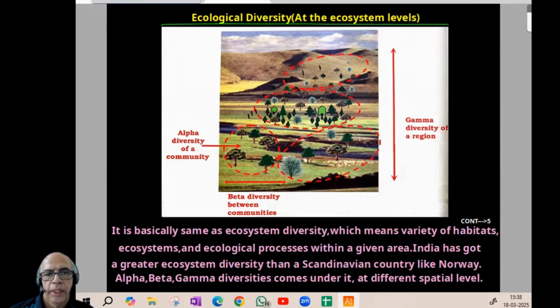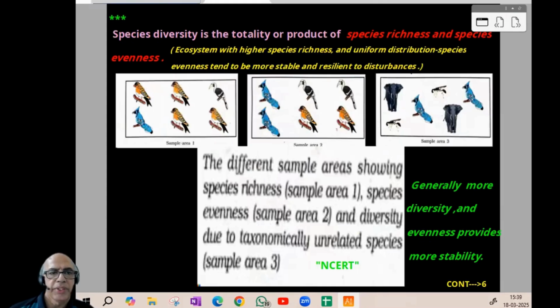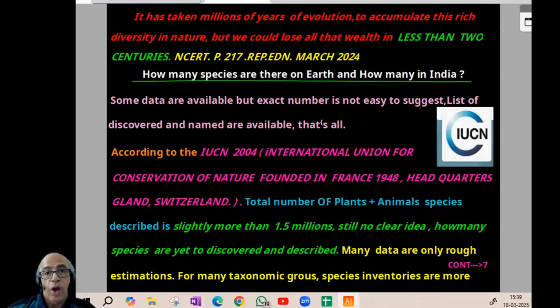Next is the comparison or product of species diversity. Species diversity is the totality, the product of species richness and species evenness, with 3 beautiful diagrams for comparison. This will be most stable, where diversity is more and evenness is there. Then we tried to find how many years it took to develop this biodiversity and how quickly it can be lost, less than 2 centuries.